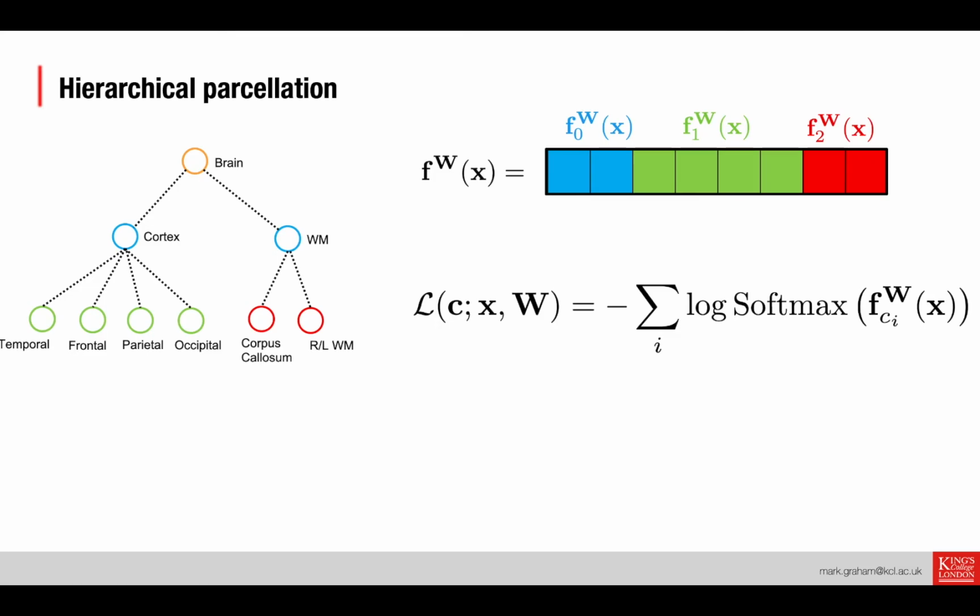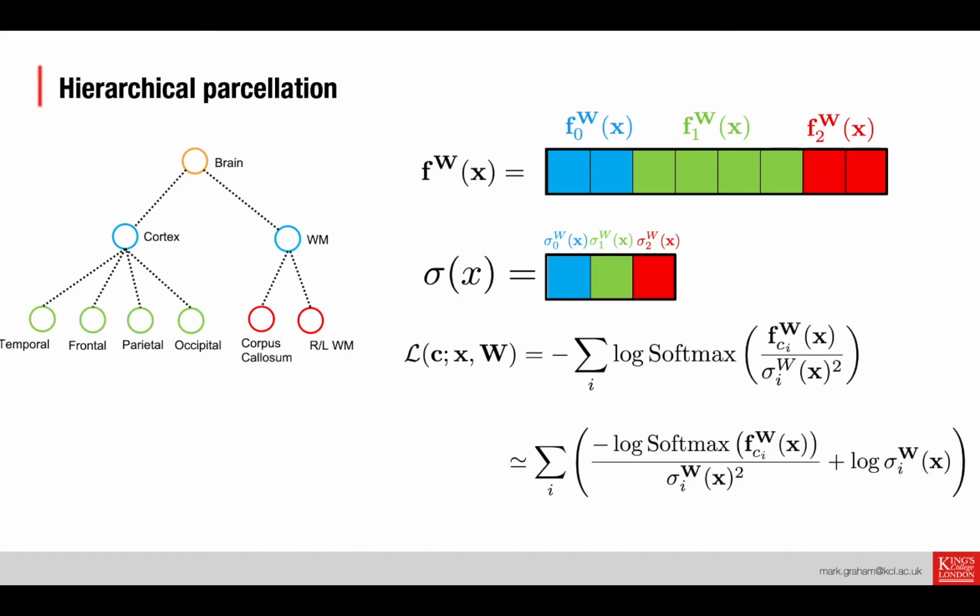for these conditional probabilities. And if we want to extend this now to include uncertainty, we can now predict an uncertainty value for every branch in the tree. So there's 3 now in this example. And again, we can use those to scale the appropriate set of logits for each branch in the tree. And our loss function now seeks to maximize the cross entropy between these scaled logits and the true option at every branch in the tree. And again, we can use the same approximation to rewrite this here as a scaled standard cross entropy.